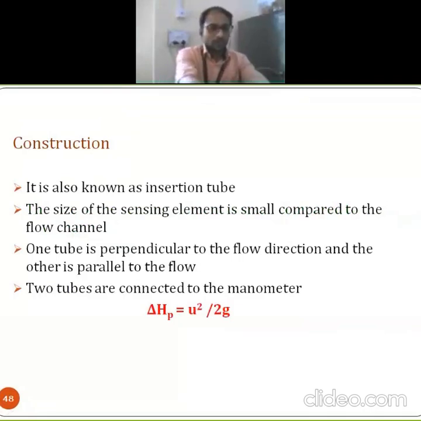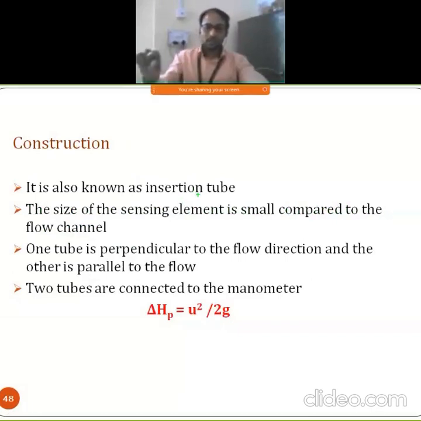Next we are dealing with the construction. Construction we already discussed. It is simply what? Insertion tube, one streamline tube is there. Into that tube we have to consider the stagnation point, that is the inserted tube. This tube is again connected to what? Manometer, to determine the value of delta H, right? So it is also known as the insertion tube.